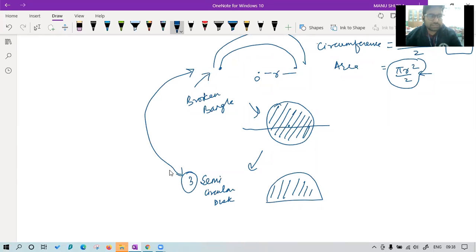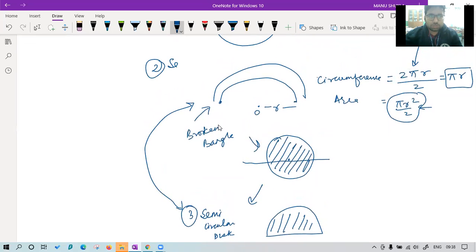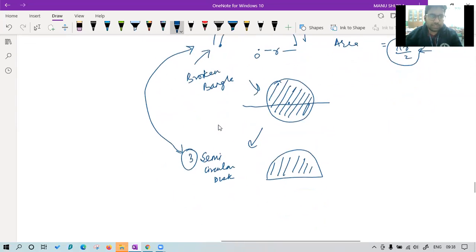Can you understand the difference between these two? This was your semicircular arc like a broken bangle, and this is your semicircular disc like a chapati divided in two parts. The difference is here we have this edge also.